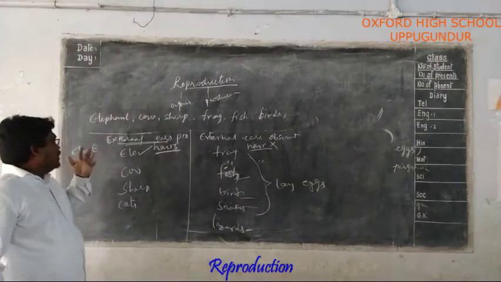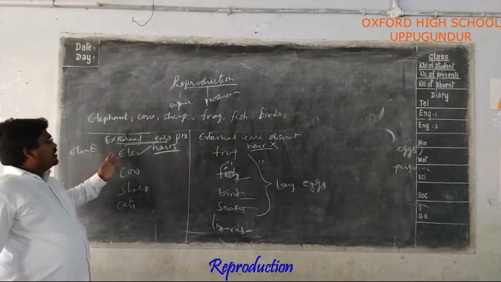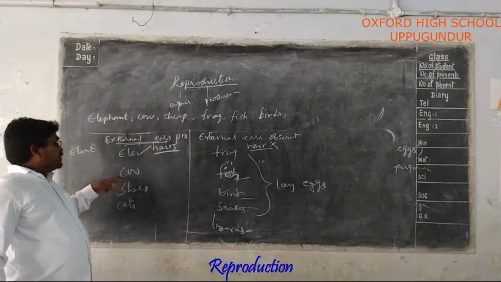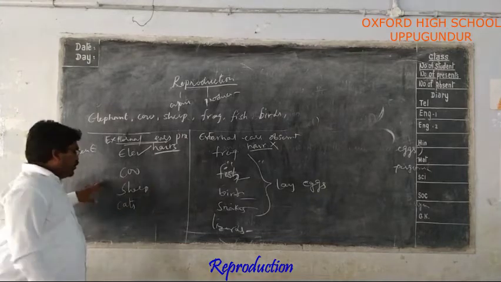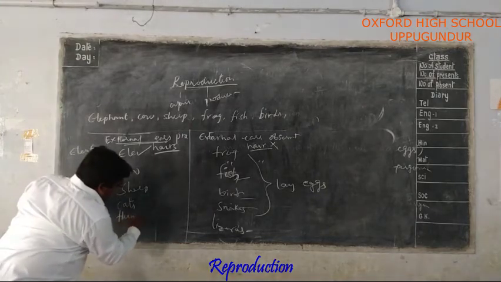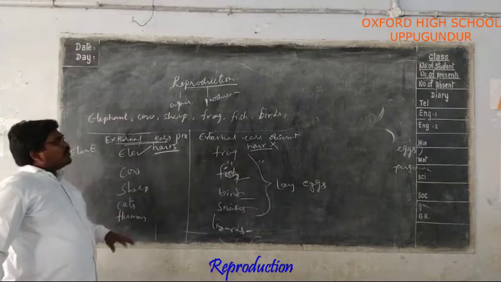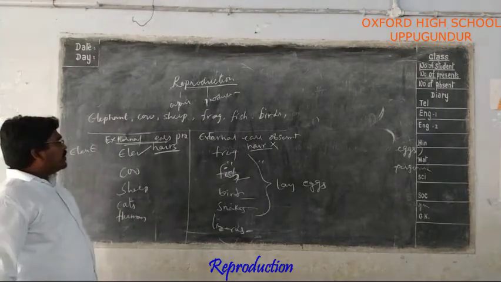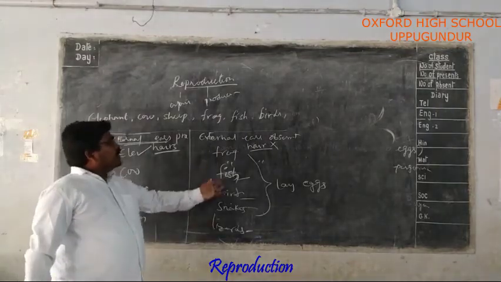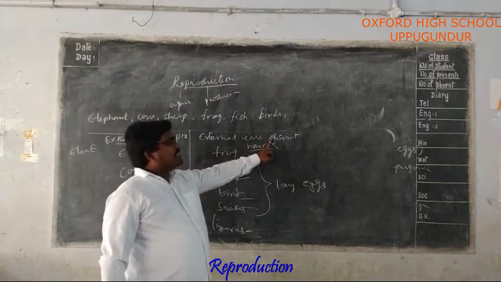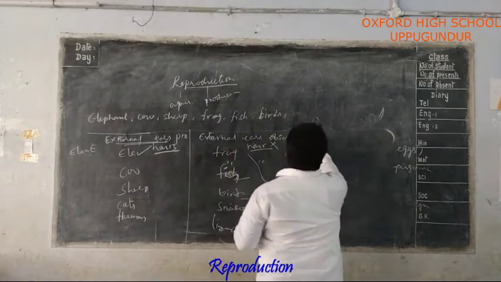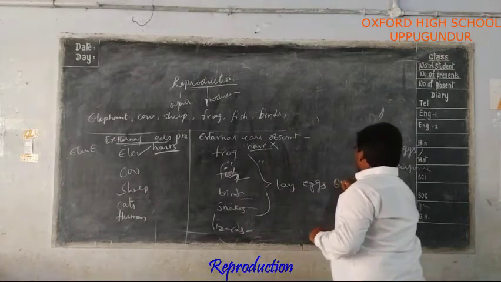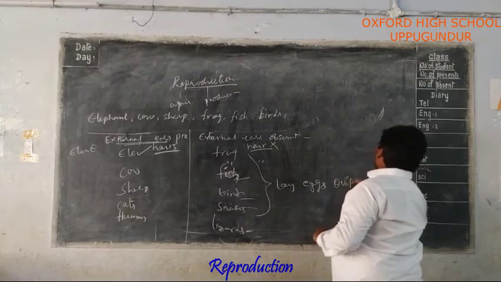They lay eggs. Elephants give birth to babies from their bodies. Cows give birth. Sheep give birth. Cats give birth. Humans give birth. So by observing this table, these animals which do not have external ears and epidermal hairs are laying eggs. So these are called oviparous animals.